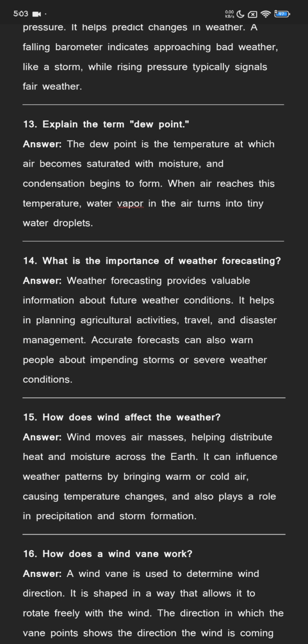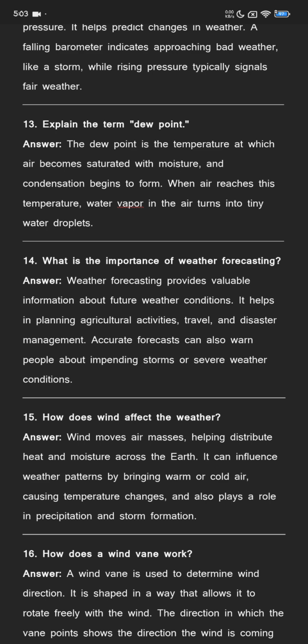What is the importance of weather forecasting? Weather forecasting provides valuable information about future weather conditions. It helps in planning agricultural activities, travel, and disaster management. Accurate forecasts can also warn people about impending storms and severe weather conditions.